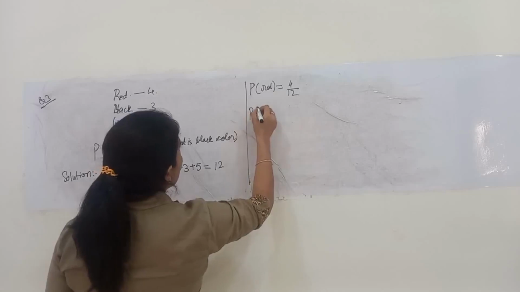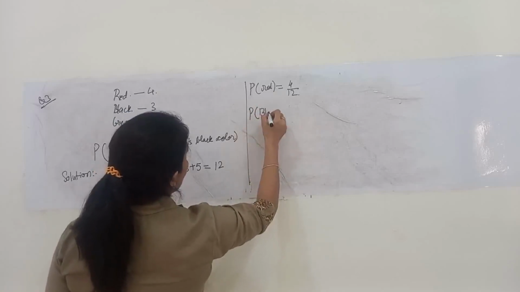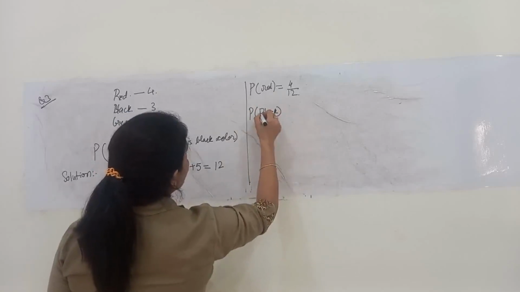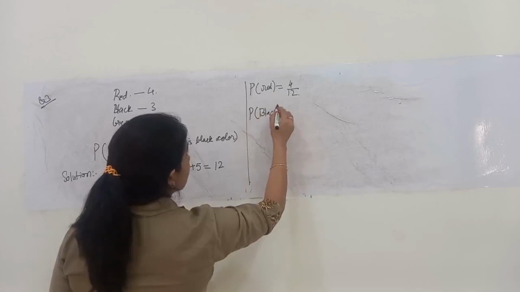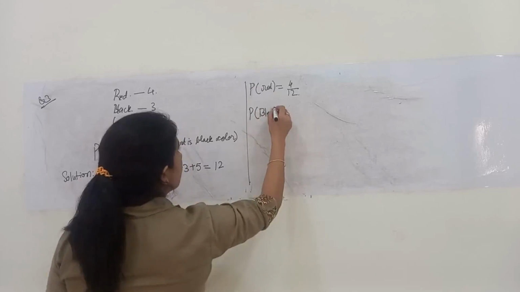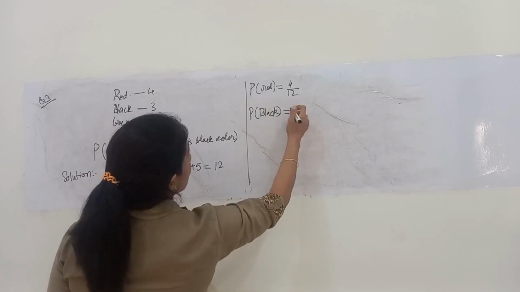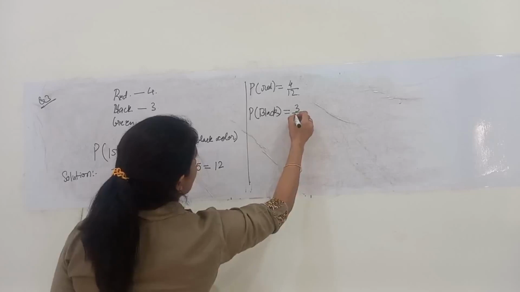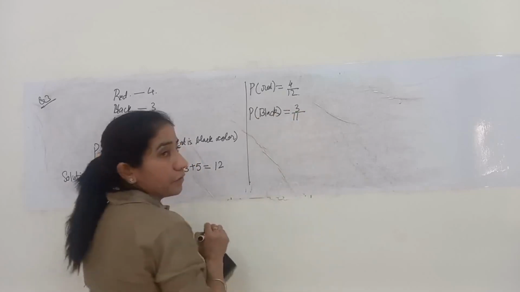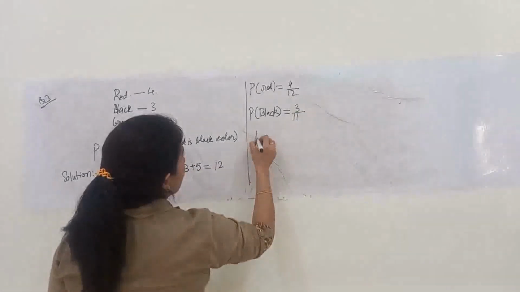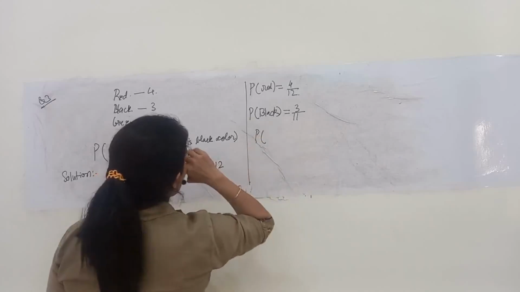Now the probability of taking out a black ball from the remaining 11 balls. Okay students, not 12 balls. Now the remaining number of balls is 11. So taking out a black ball in the second chance will be 3 by 11. Now multiply both the probabilities.